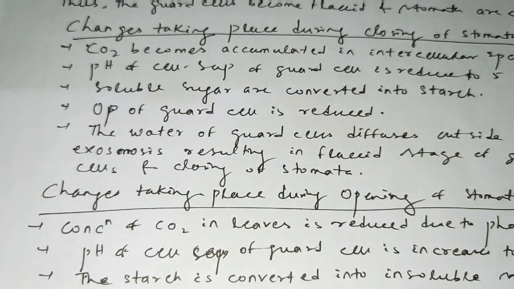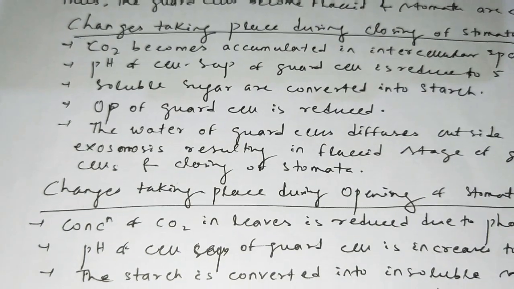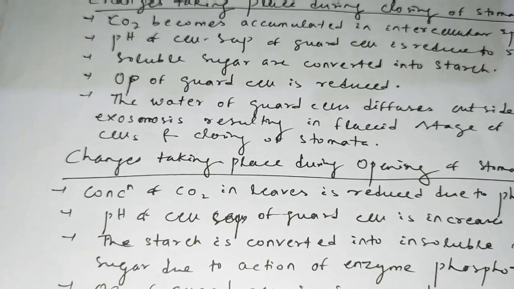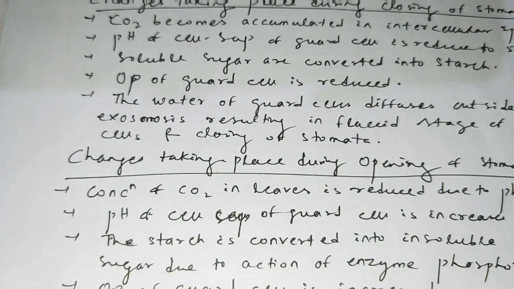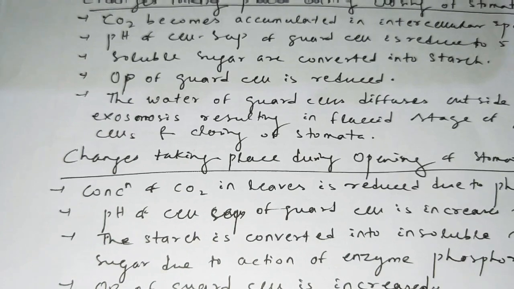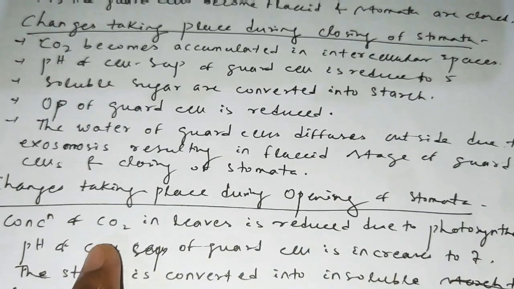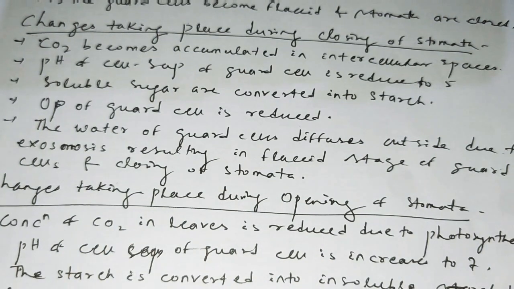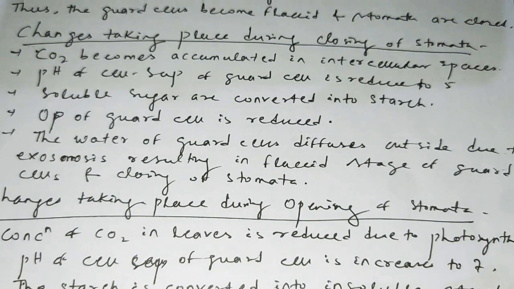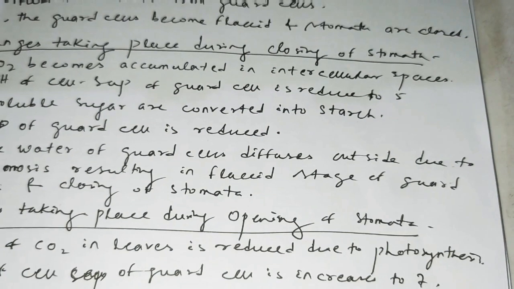The next: changes that take place during opening of stomata. What happened here? The CO2 concentration is reduced due to photosynthesis. First respiration: due to respiration, CO2 concentration increases, and this CO2 is absorbed by photosynthesis, which occurs inside the guard cell. Then what happens? The pH of the guard cell increases up to 7 due to the CO2 absorbed by the mesophyll cell.